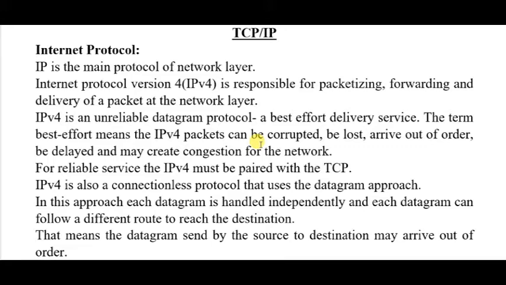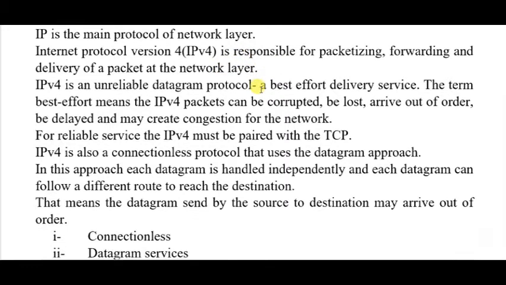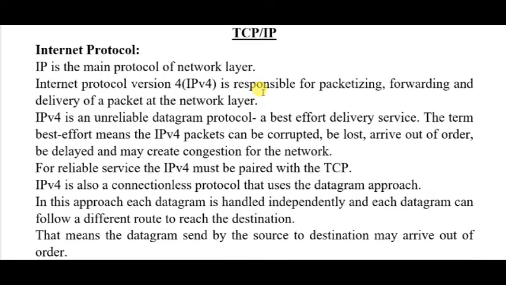And the same thing happens on the receiving side. When the data comes to the network layer, the IP protocol takes care of that data, converts it into packets, and forwards it to the next layer.